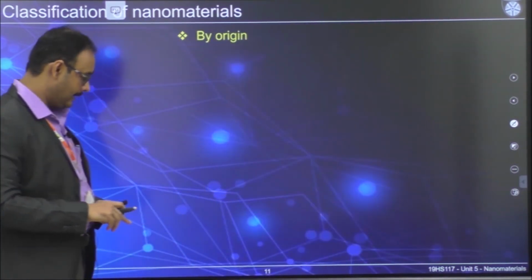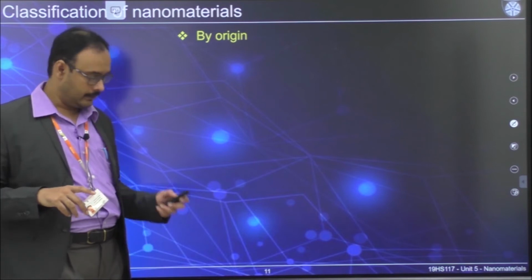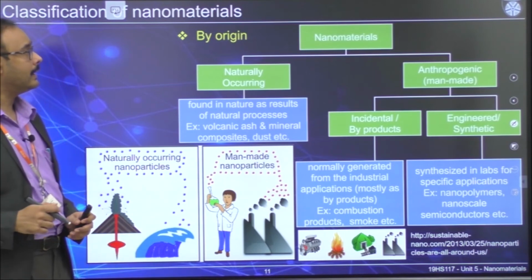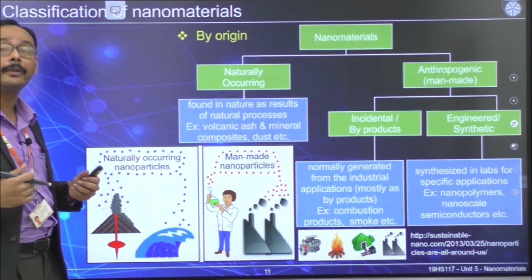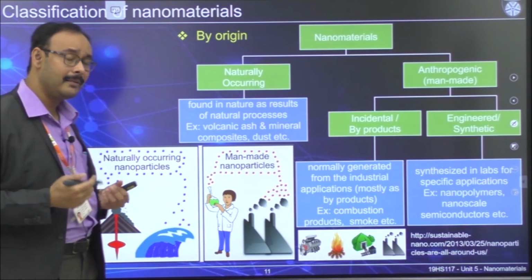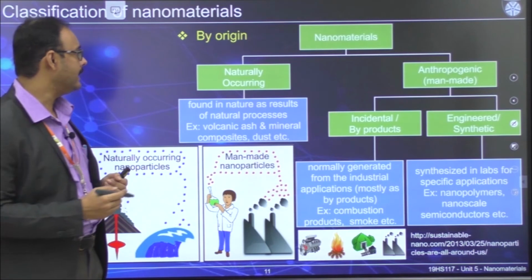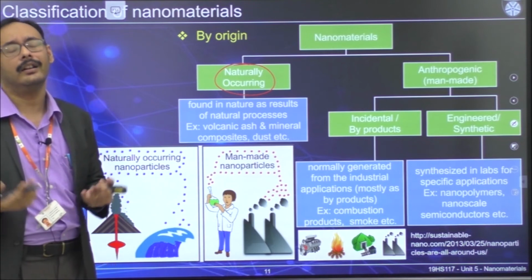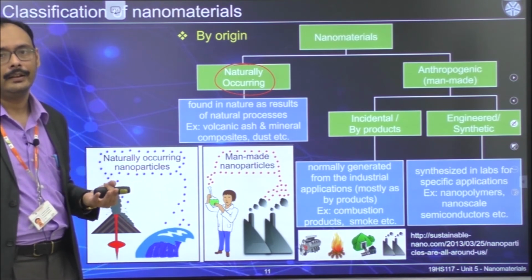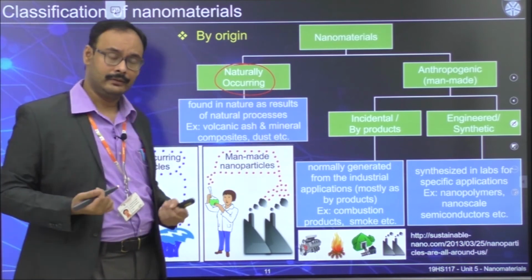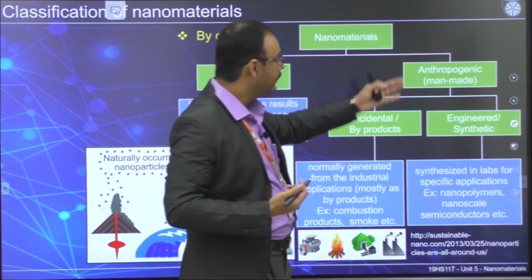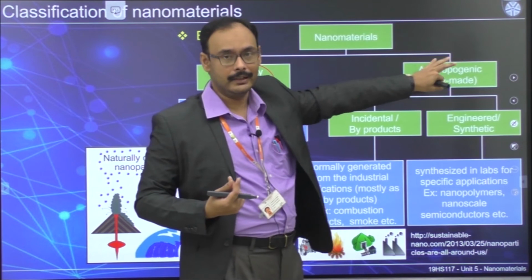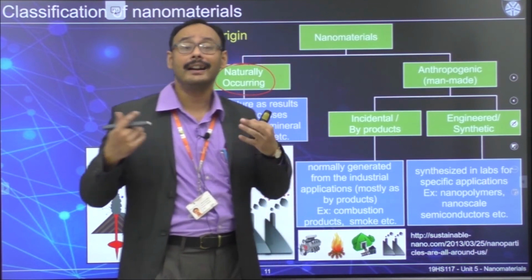What's next? As I told you, let's talk about the origin first. This slide is a bit more involved. So what are the origins of nanomaterials? Majorly, they can be classified into two ways. One is the naturally occurring one, which are always present in air or atmosphere or environment. Another one is called anthropogenic, but if you have problems understanding this term, you can think of it as man-made ones. There are two ways by which you can further classify this.